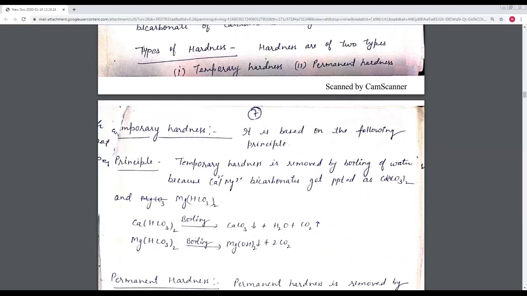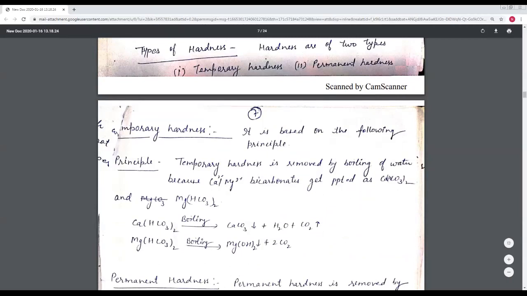We know that temporary hardness is due to the presence of bicarbonates of calcium and magnesium ions. So it is the temporary hardness. And the principle of temporary hardness removal: the temporary hardness is removed by the simple boiling method, because the calcium and magnesium bicarbonates get precipitated.